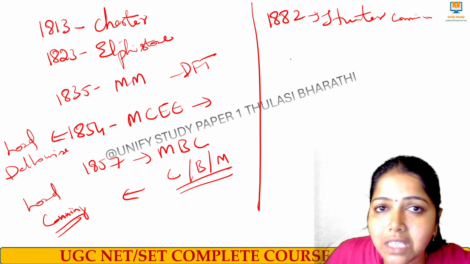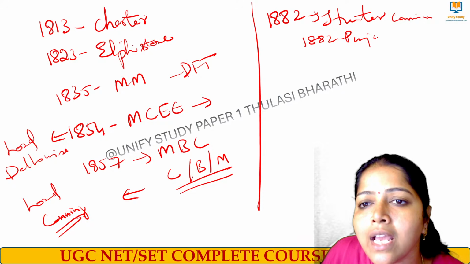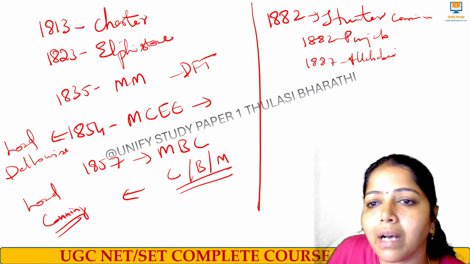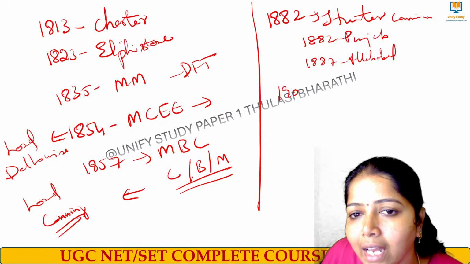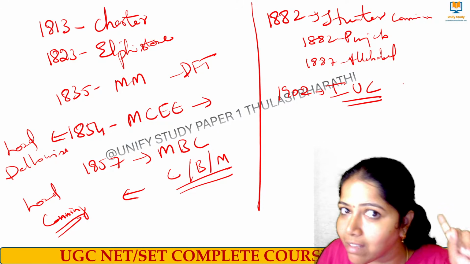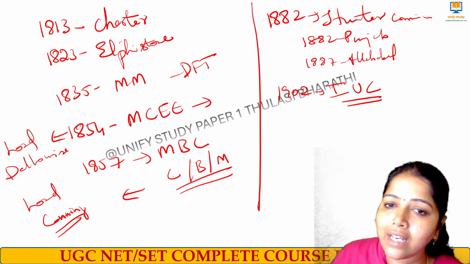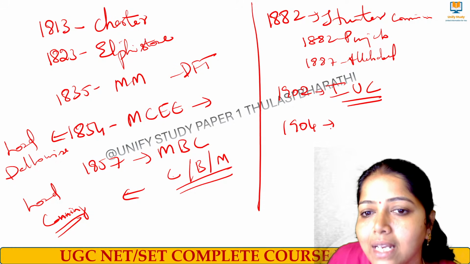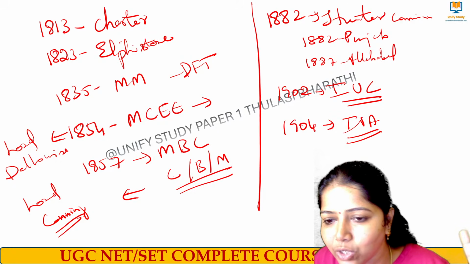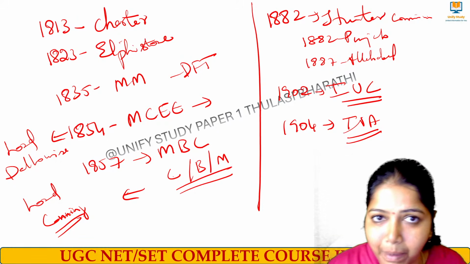To balance these three universities, we had Punjab University in 1882, and in 1887 Allahabad University. And then in 1902 the Indian Universities Commission was formed under Lord Curzon, chaired by Lord Rayleigh. And next, in 1904 the Indian Universities Act was passed. So these are the things that we have studied so far.